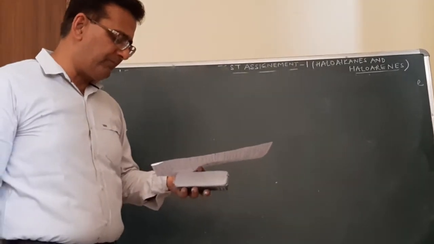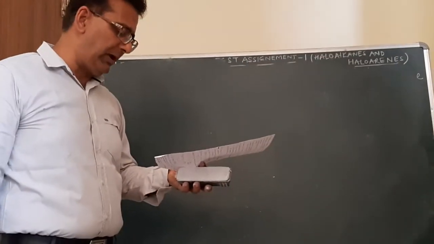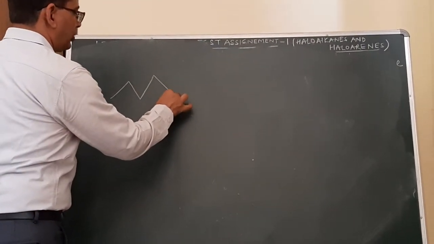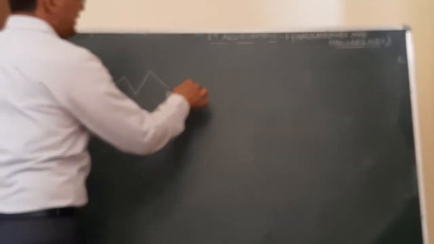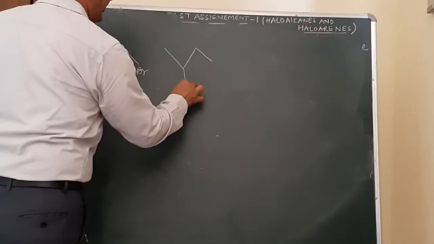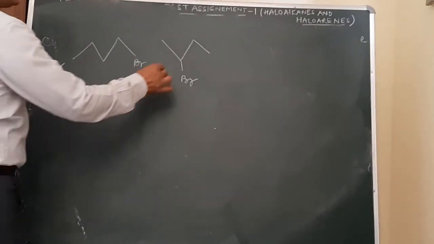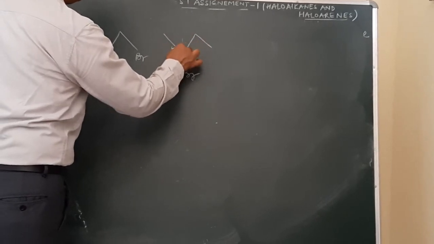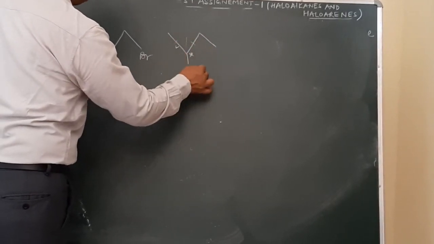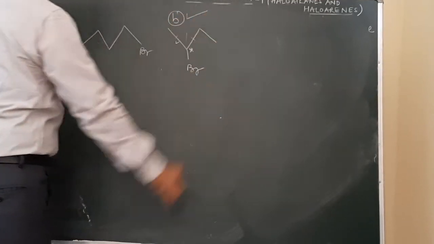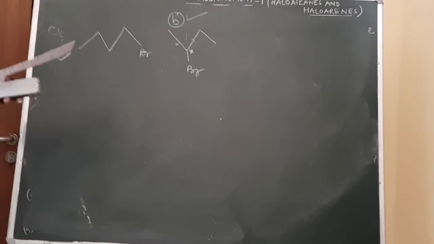Now, question number 10. Which alkyl halide from the following pair is chiral and undergoes SN2 reaction? This is being given over here. And the question is, which is chiral? Chiral means carbon atom will be bonded to four different atoms or groups. Just see over here, in this case, this carbon atom is bonded to 4 different atoms or groups. Here it will be H, alkyl group and Br. So what will be the answer? B is the correct answer in this case. In this case, it will be a chiral carbon atom.